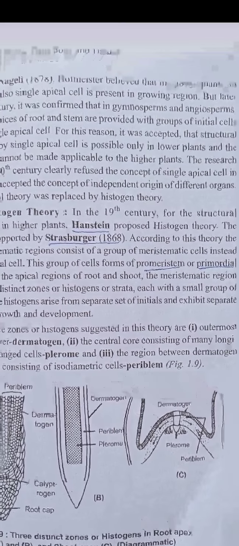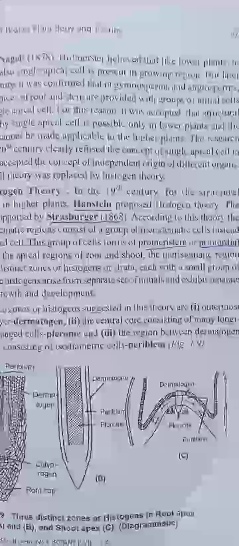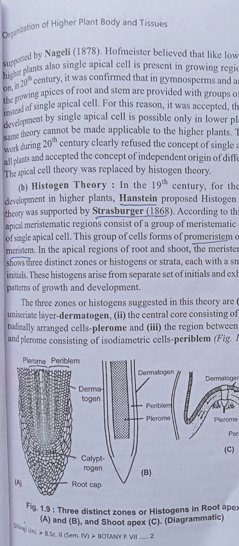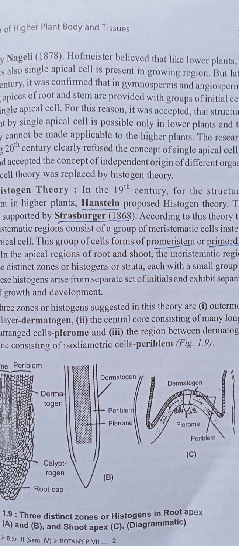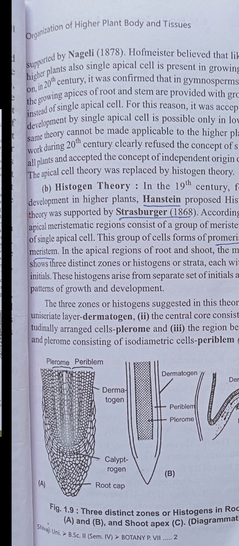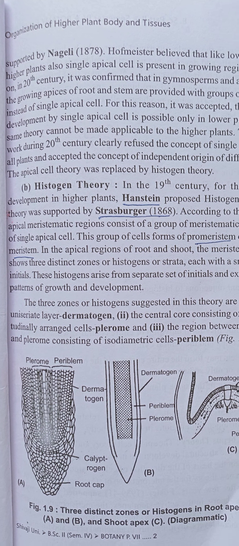The histogen theory was published in the 19th century for the structural development of higher plants. This theory was proposed by Hanstein, and it was supported by Strasburger in 1868.